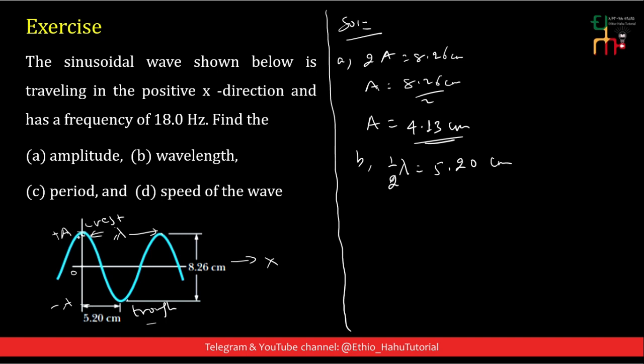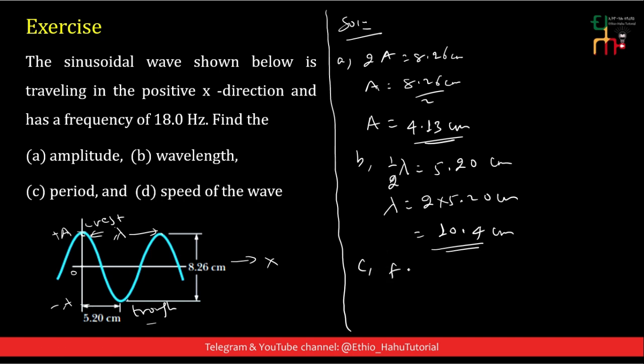The distance between this crest and the next nearest trough is half of the wavelength, and this half wavelength is equal to 5.20 centimeter. Multiplying both sides by 2, lambda is equal to 2 times 5.20 centimeter, and this is equal to 10.4 centimeter. The wavelength is 10.4 centimeter.